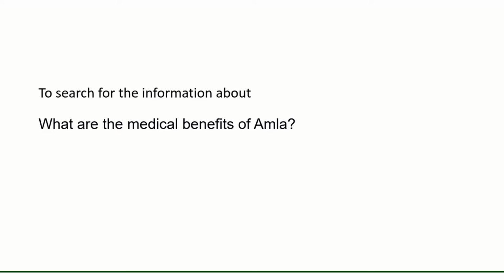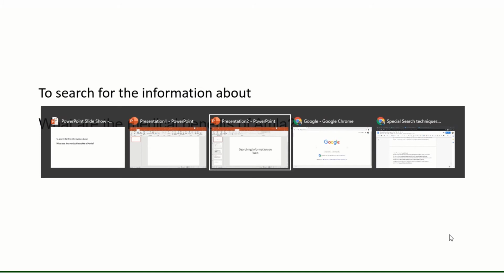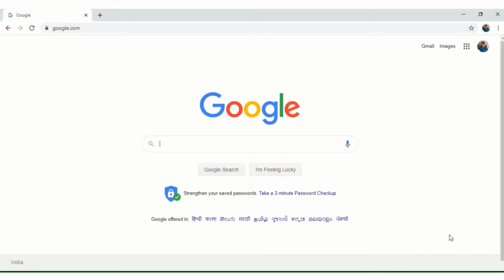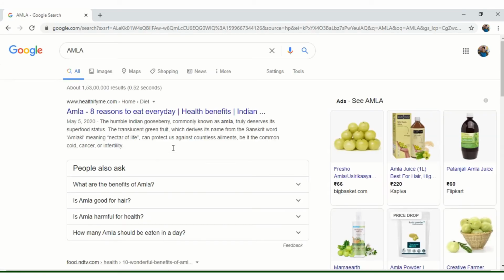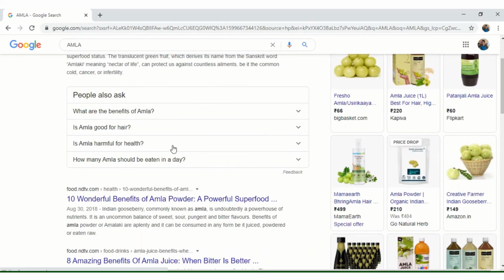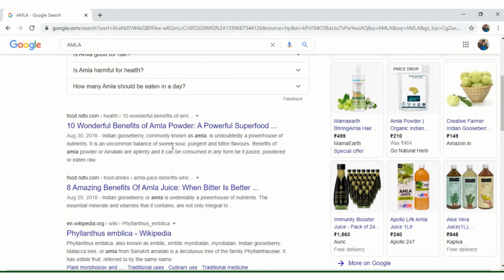To search for information about what are the medical benefits of Amla, we have to pick the keywords from the question and type only the keywords in the search box of the search engine. Open any browser and open search engine. In the search box, type the keyword Amla. The results that are displayed will have information about Amla but not the medical benefits of Amla.